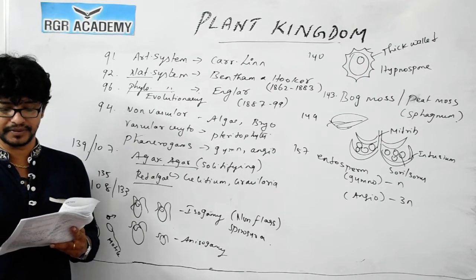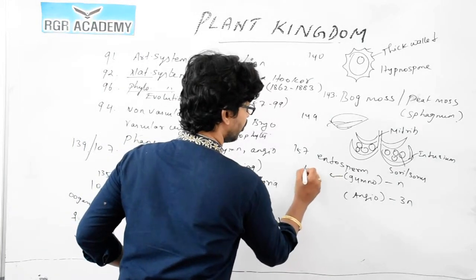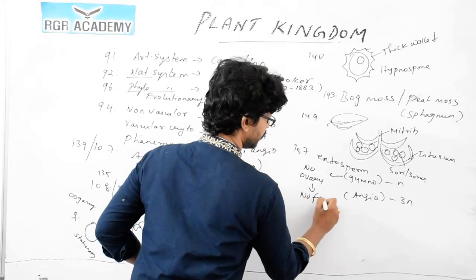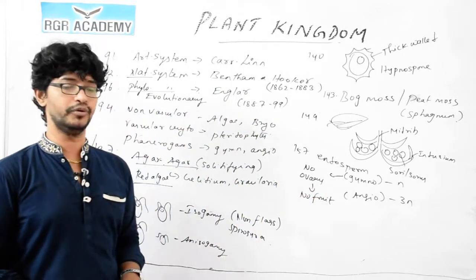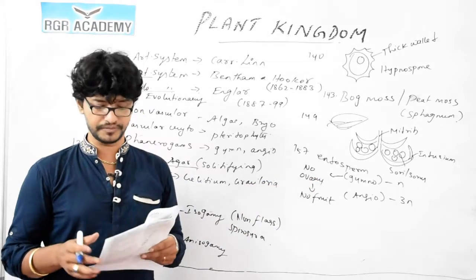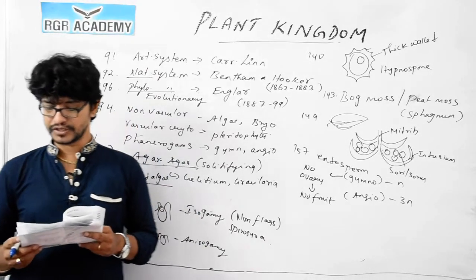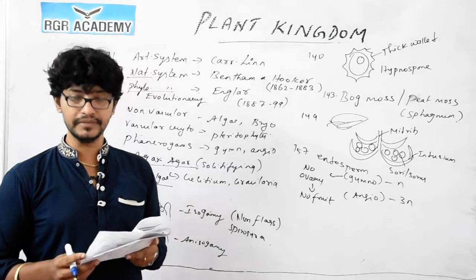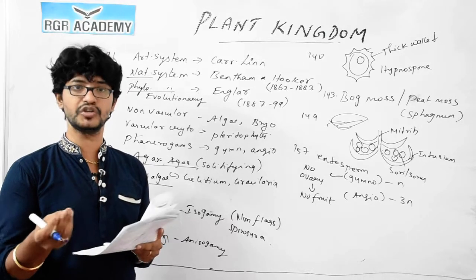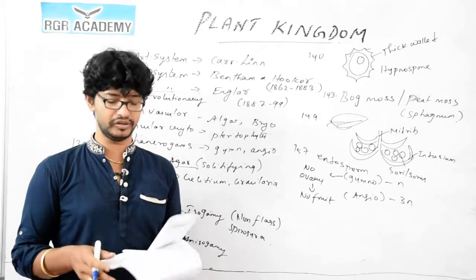159, gymnosperms bear seeds but lack fruits because they lack what? Gymnosperms have no ovary. Since there is no ovary, there is no fruit formation. As you know, ovule will become a seed, ovary will become a fruit. So 159, 3 is the right answer. 160, which of the following is not a feature of gymnosperms? Xylem with vessels is not a feature of gymnosperms. That is the reason it forms soft wood, which is usually used for making plywood and soft furniture.